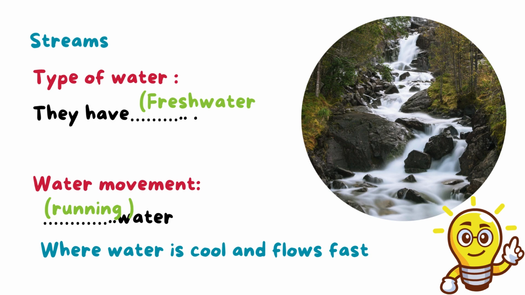And the water movement in the streams is running water, as the water flows, as you see here in the stream. So this is the difference between the pond and streams, as the water flows or runs in the stream, but in the ponds, the water movement is still water.